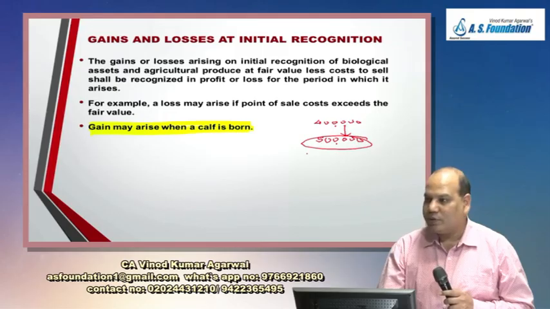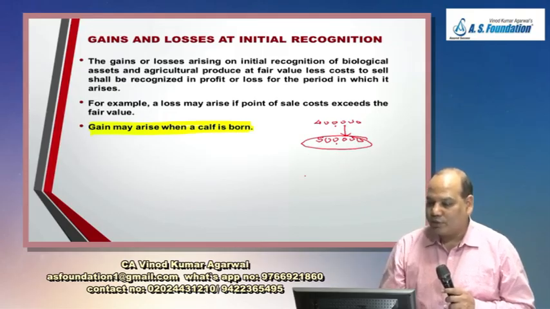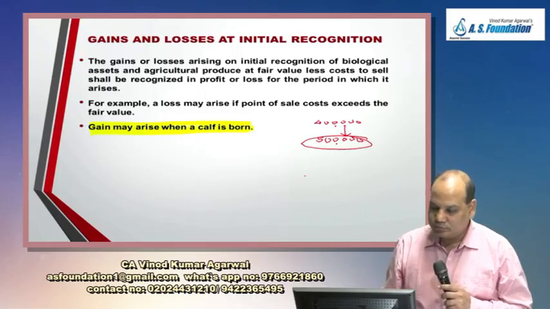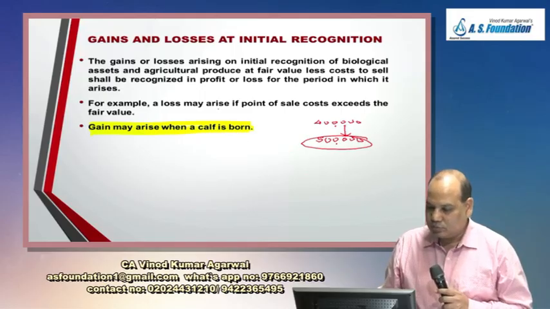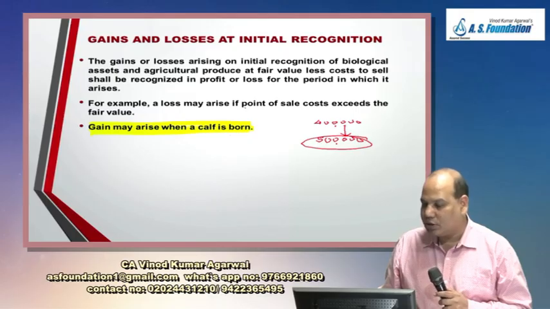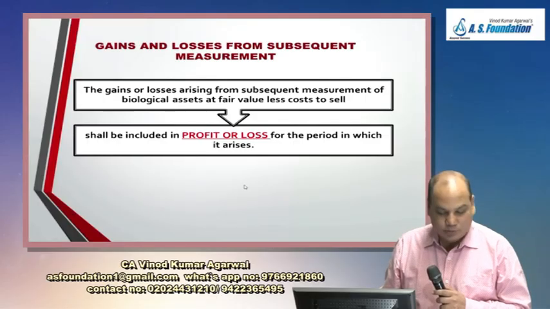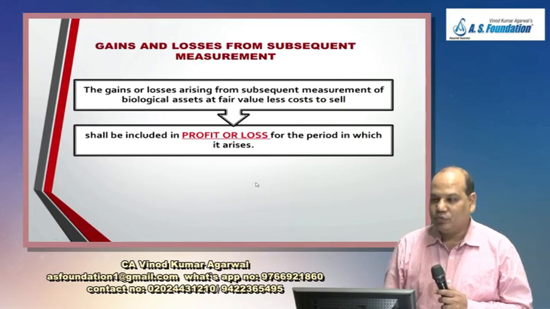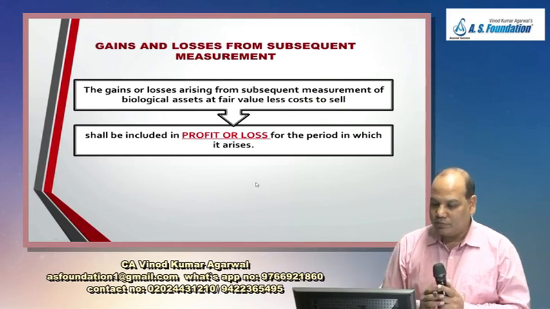Biological asset account debit 5 lakh, to bank 4 lakh, to profit and loss 1 lakh. Similarly, a loss may arise if the point of sale cost exceeds the fair value. On the loss we will take a problem printed below, so at that time we will deal with the numbers.